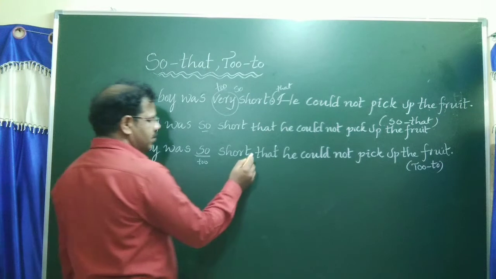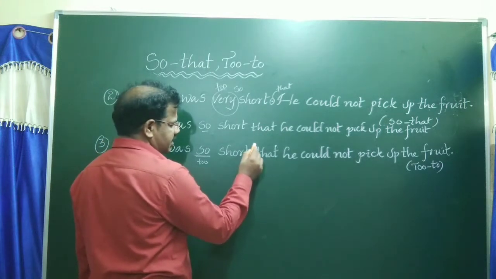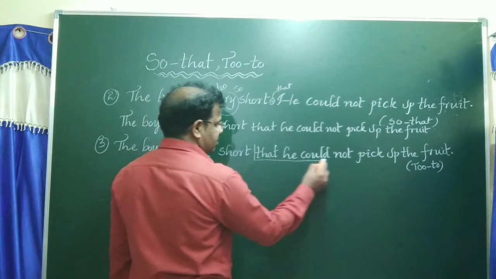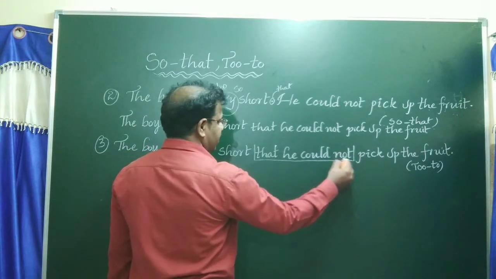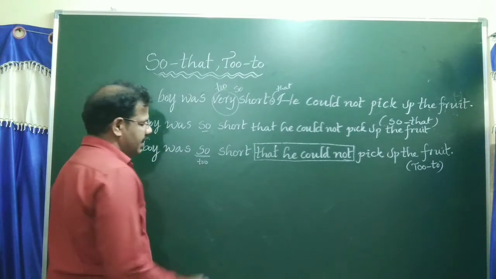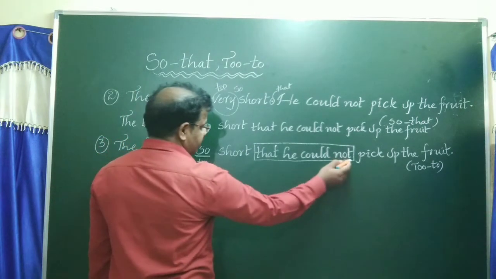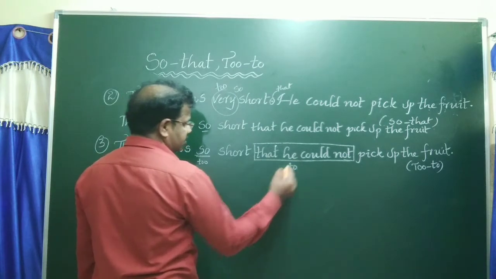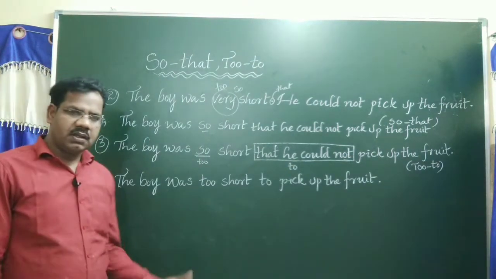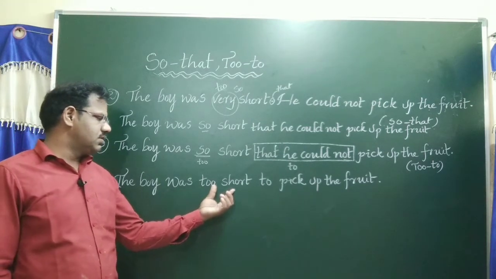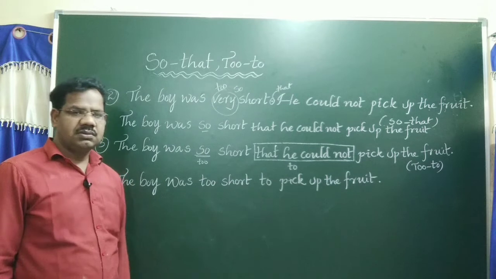In the question we should observe conjunction is that. From here onwards up to negative word we should remove them. In the place of these underlined words we should apply to. Then answer is the boy was too short to pick up the fruit.